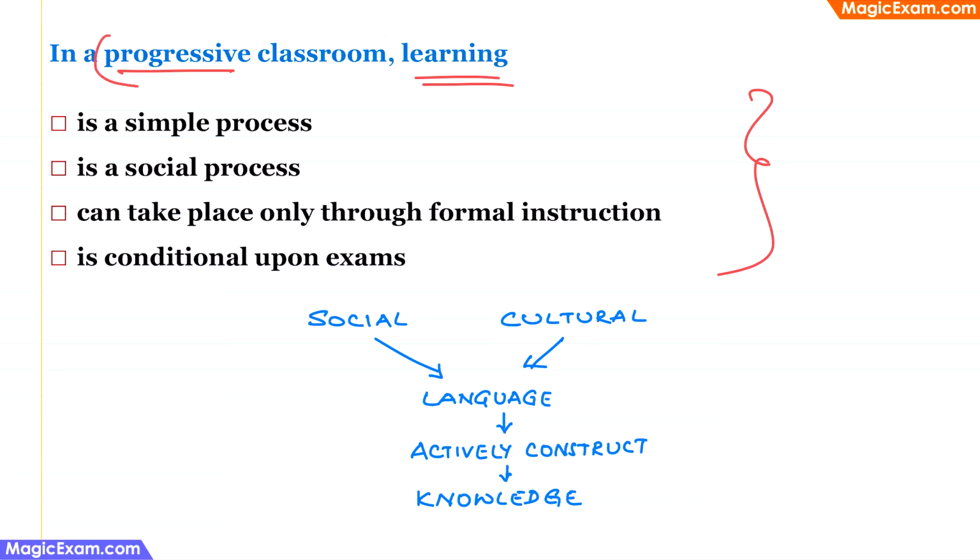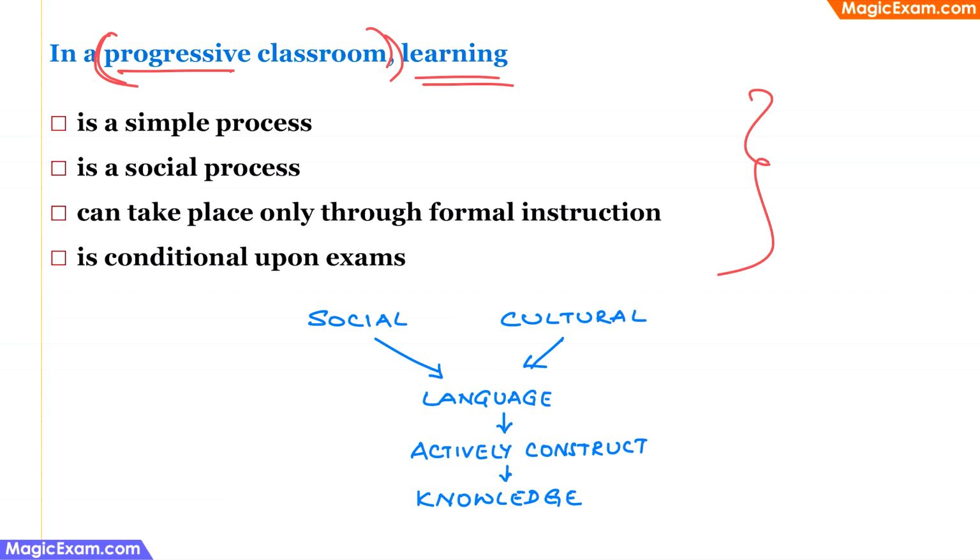When we are talking about a progressive classroom, we are talking about a child-centric classroom, a classroom where children actively participate in the process of construction of knowledge, and the teacher will provide the scaffolding for the students to do the learning. And we should also remember that in a progressive classroom, the assessment has to be continuous and comprehensive. It cannot be summative, right?